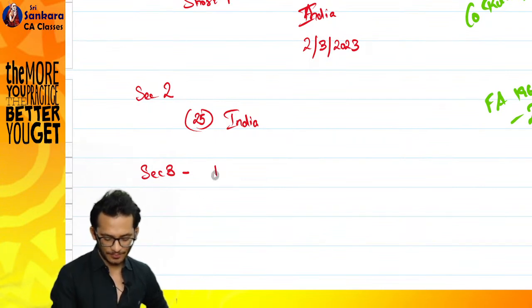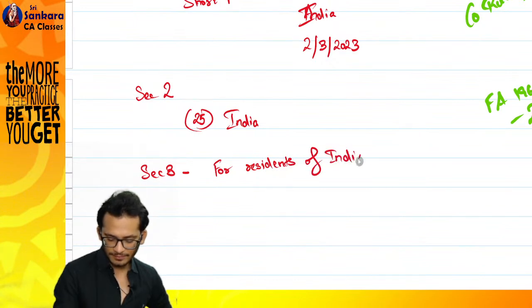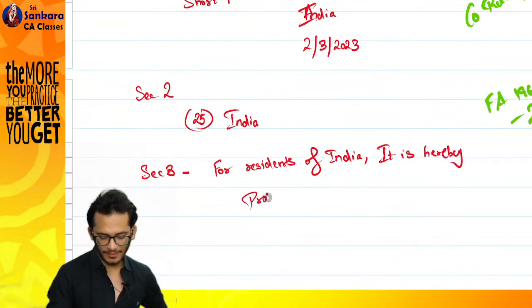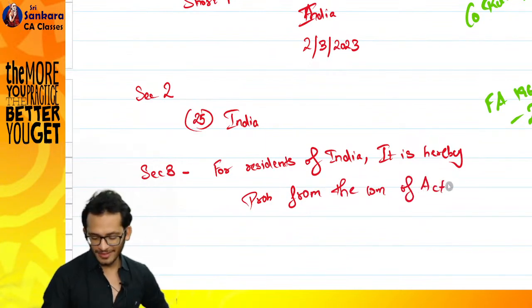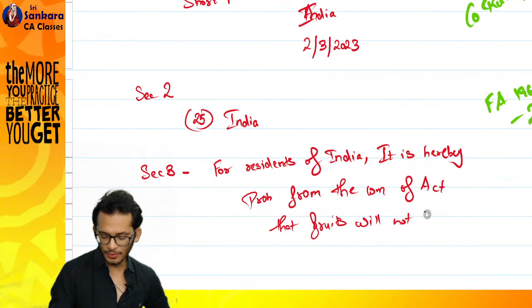Use English. The sale of fruits by residents of India is hereby prohibited from the commencement of this act. I am using some English, it is not the actual law. From the commencement of this act, fruits will not be sold in India.